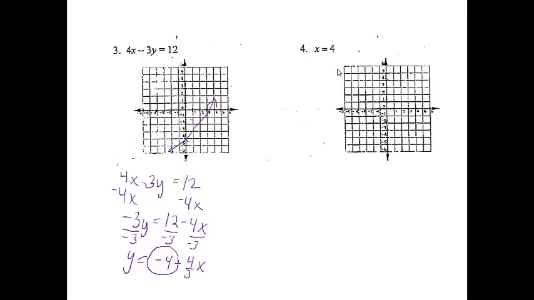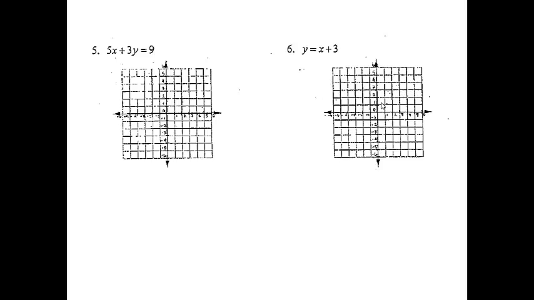Alrighty, the next one, x equals 4. I do know that if there's just an x equals 4, there's no y in my equation. This is going to be a vertical line. And the way usually you hear me explaining it is if the x-axis goes horizontally, then an x equals line has to go vertically. So I'm just going to go over to x equals 4 and draw a vertical line.